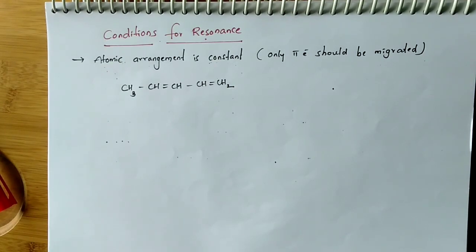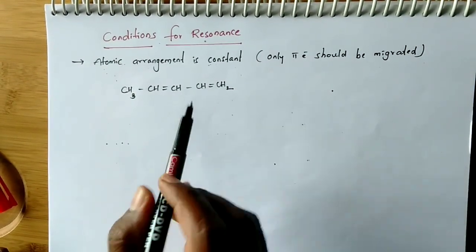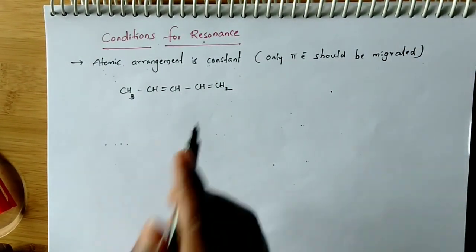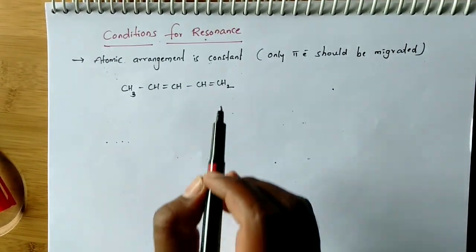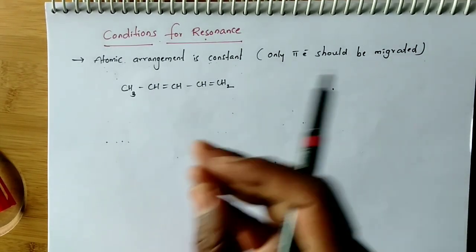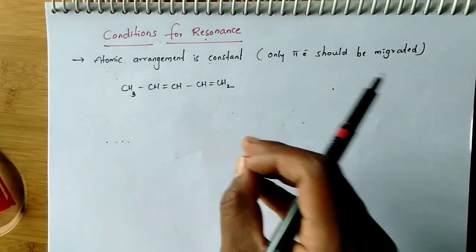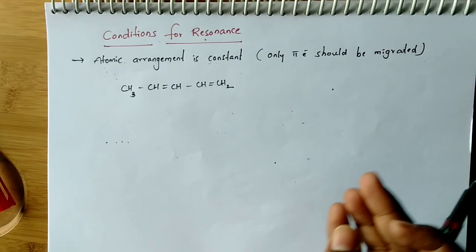Okay, there is a conjugation. When conjugation is present, this is a very important rule for resonance. The molecule must have conjugation. What is conjugation? What are the types of conjugation? I will explain in the next video.